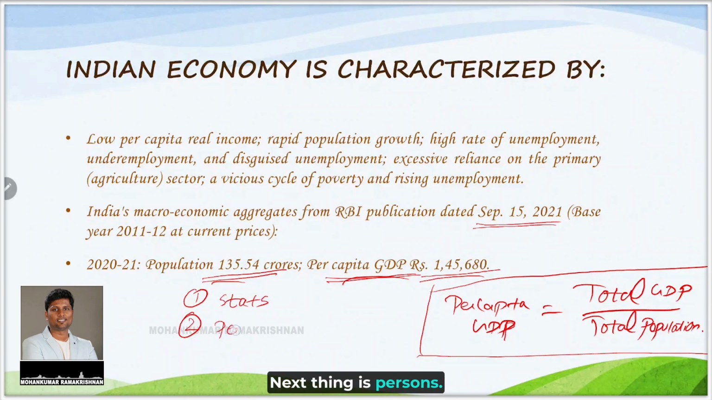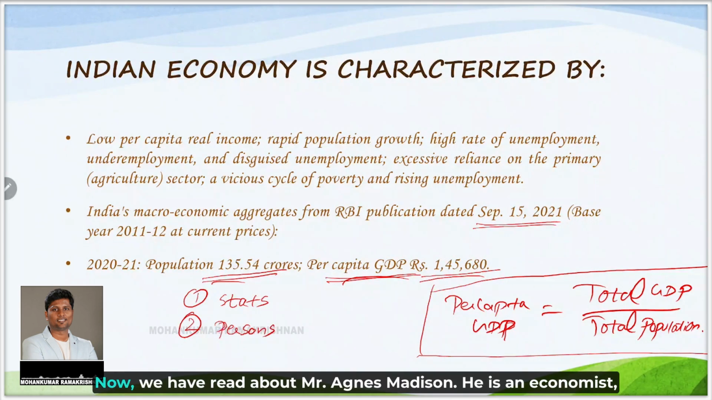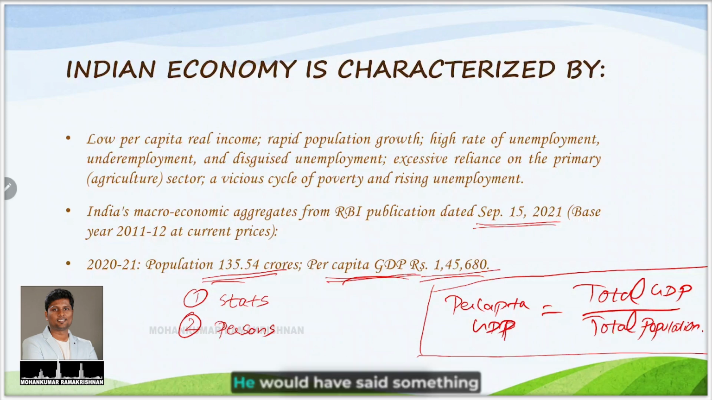Next thing is persons. Now we have read about Mr. Angus Maddison. He is an economist, a British economist. He would have said something about India. What they will do is mention the quote given by that person in the question and ask which scientist or which economist said this quote. They will give you 4 options in which Mr. Angus Maddison will also be there.